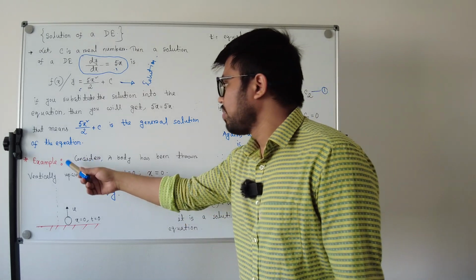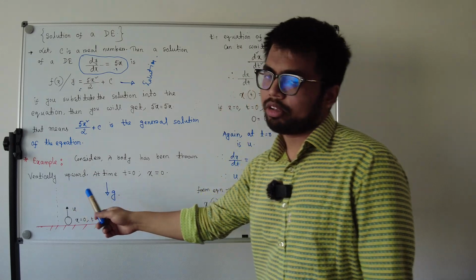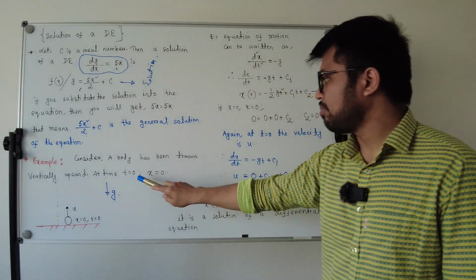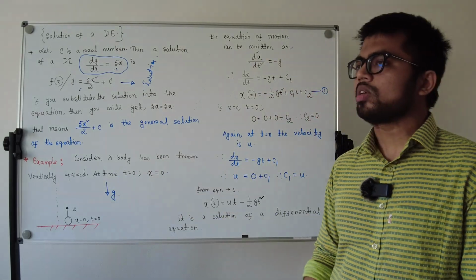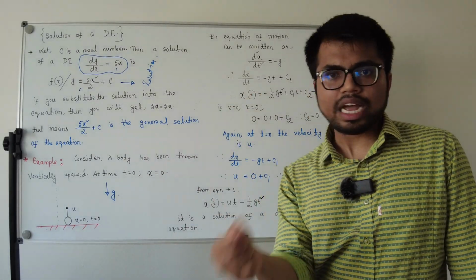Okay, so consider a body that has been thrown vertically upward at time t equal to 0 and x equal to 0, because we know when you throw an object from the ground, at the beginning the time is 0.